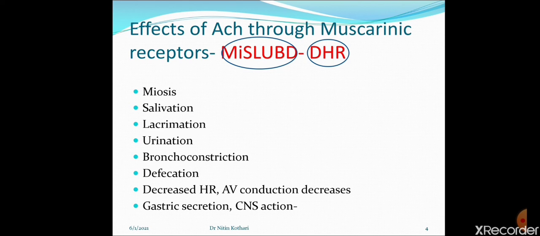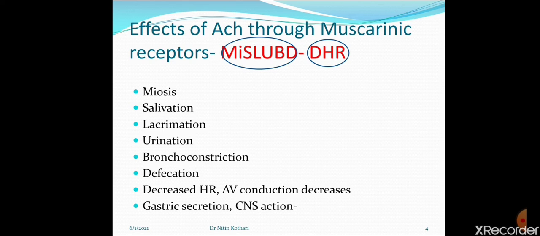And apart from decreased heart rate, they also cause AV conduction delay, because when they act upon the SA node, heart rate is decreased. That is called negative chronotropic action.